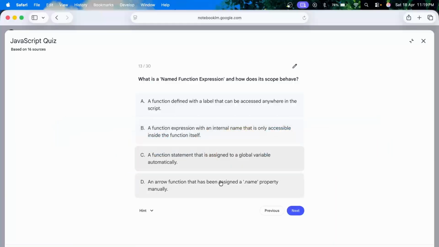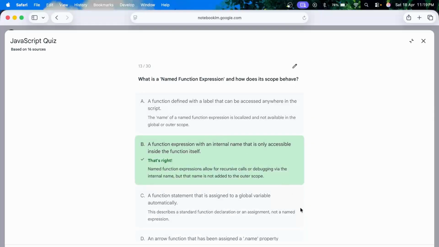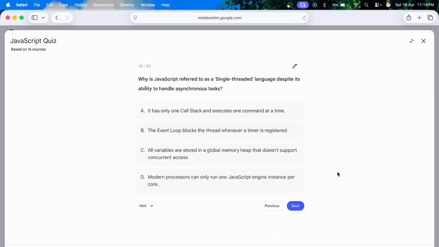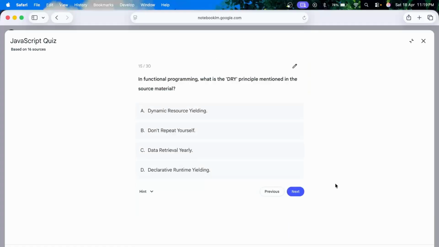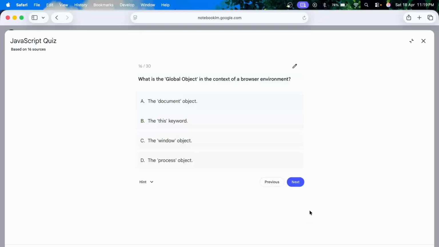Why is JavaScript referred to as a single-threaded language despite its ability to handle asynchronous tasks? Because it has only one call stack and it executes only one command at a time. In functional programming, what is DRY? I hope everyone knows this. This is Don't Repeat Yourself. What is the global object in the context of a browser environment? The window object.